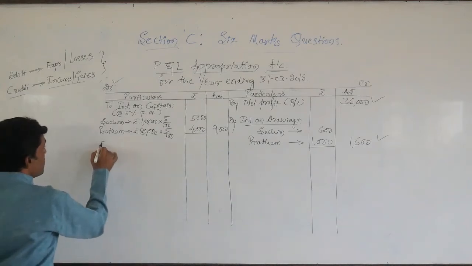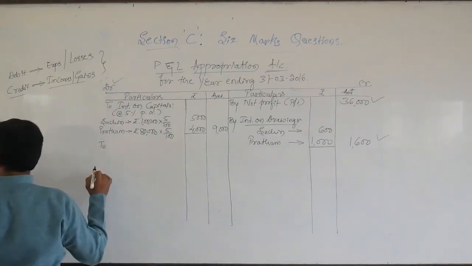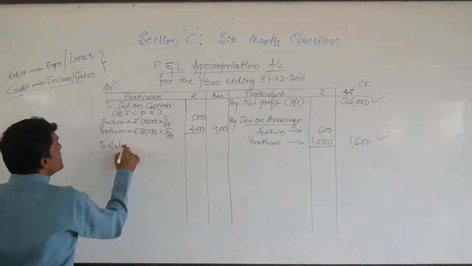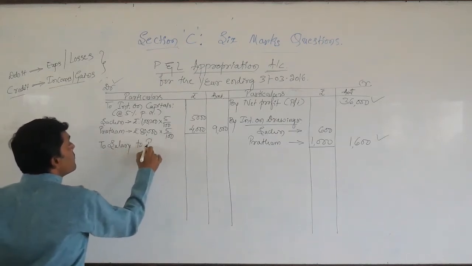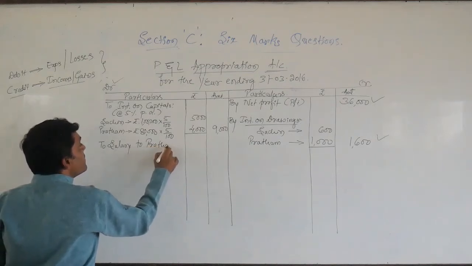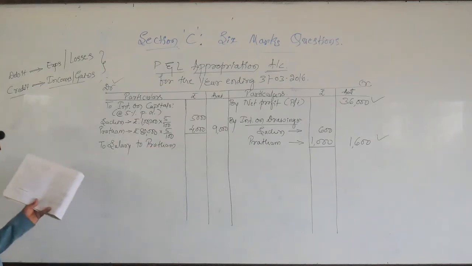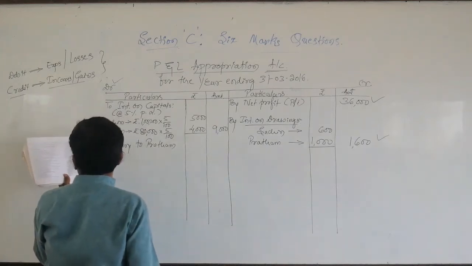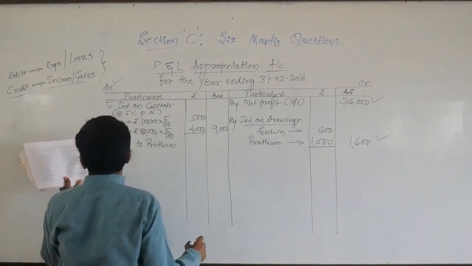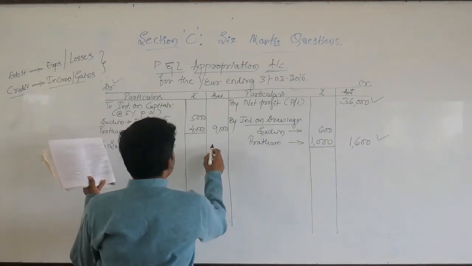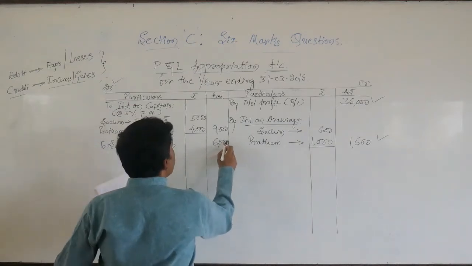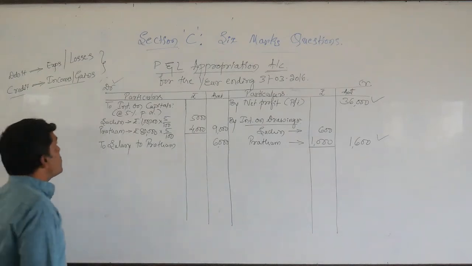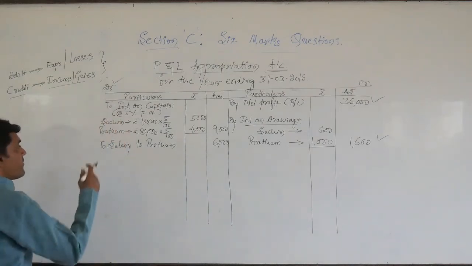See here, salary to Pratham. Annual salary they have provided, that is rupees 6,000. Salary to partner is an expense to the firm. So that is the reason I am showing it on the debit side of profit and loss account.